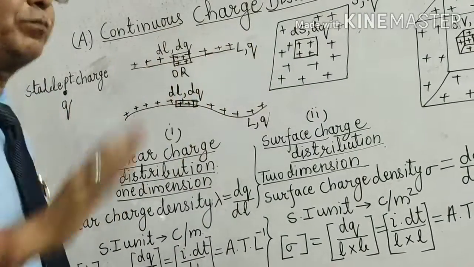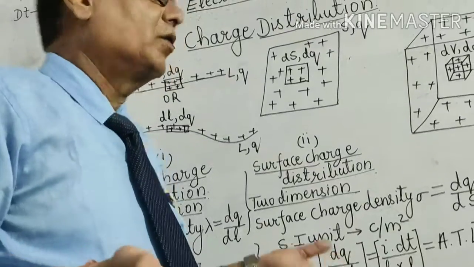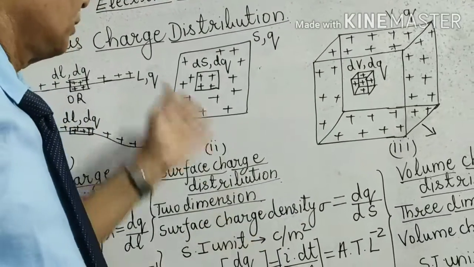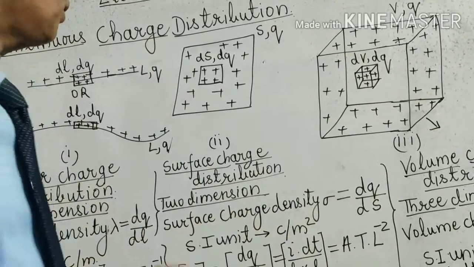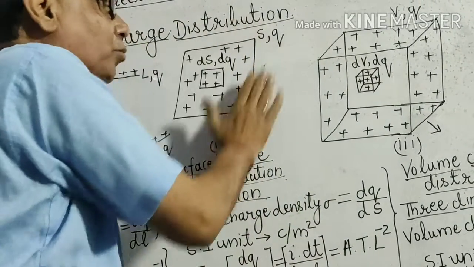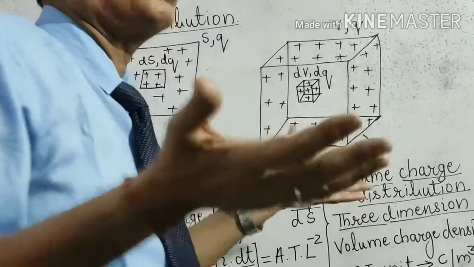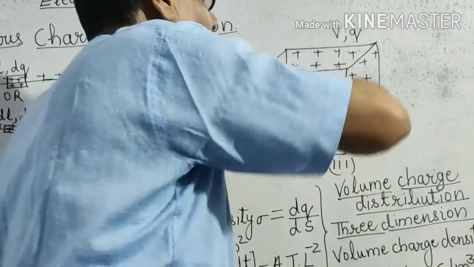The charge can also be distributed on a surface. The surface has infinite dimensions, and the charge is distributed there also. It can also be a body that has volume, which can also be charged.